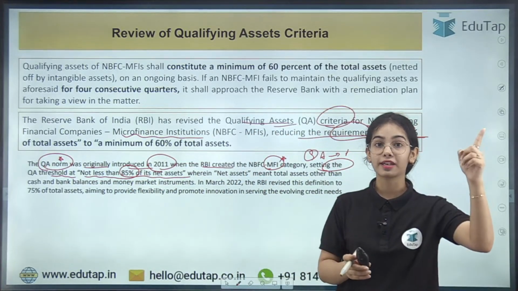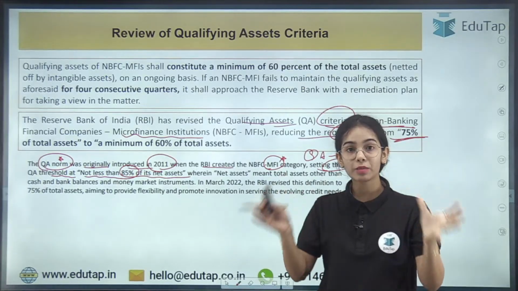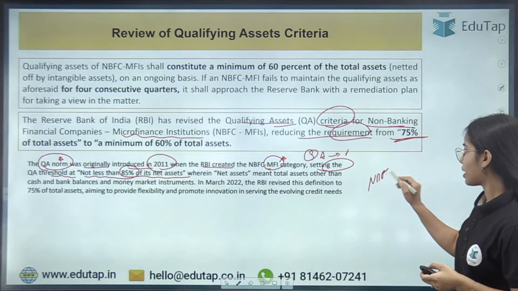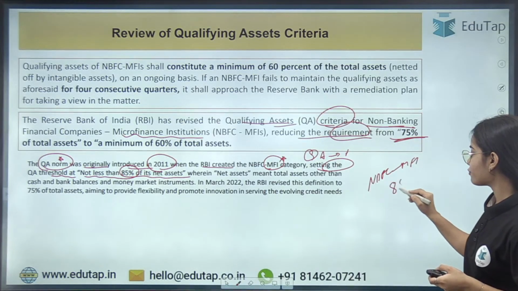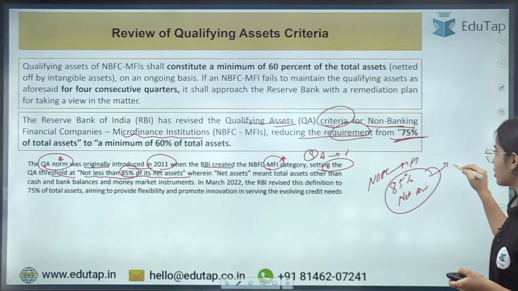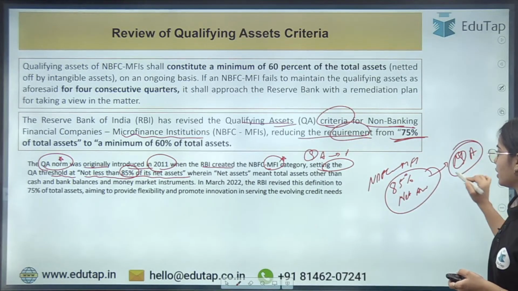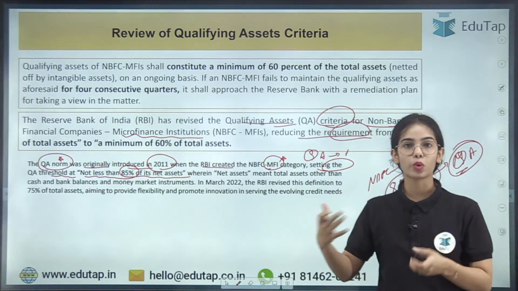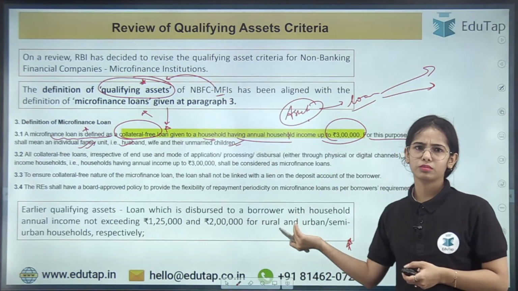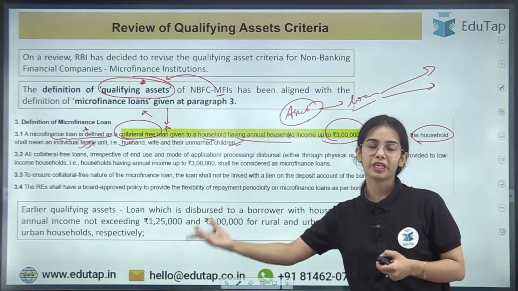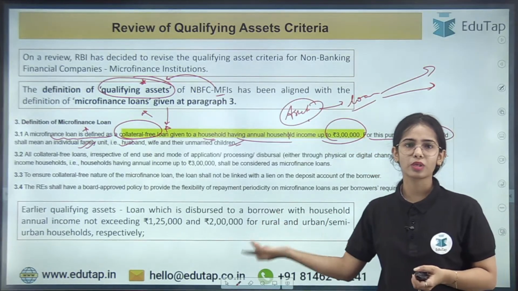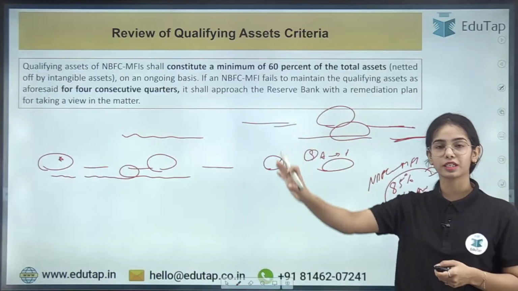At that time in 2011, the minimum criteria was that the NBFC microfinance institution has to give 85% of net assets in the form of qualifying asset. And the loan had to be given to households with annual income not exceeding 1,25,000 in rural areas and 2 lakh in urban areas. So previously the definition was different.